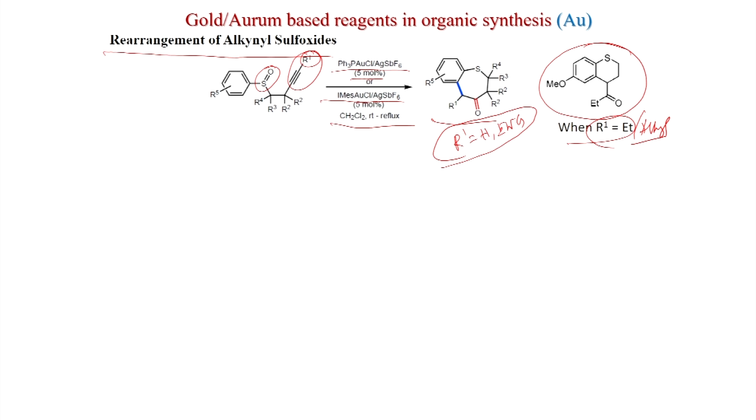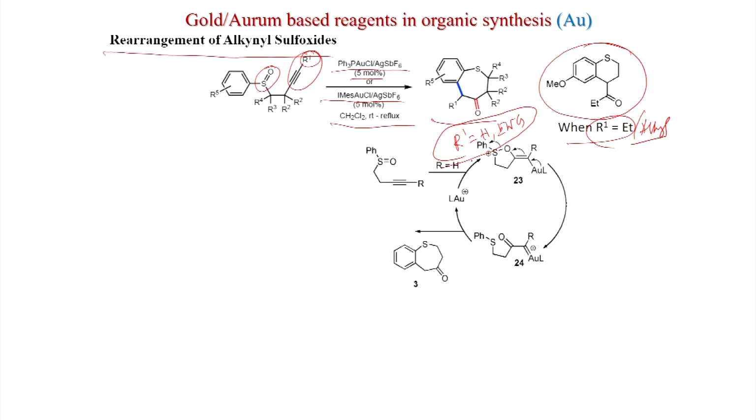So, what could be the mechanism? There are certain factors governing the formation of the 6- or 7-membered ring, so that we will see now. If R is equal to hydrogen, then this oxygen is attacking here. So, 5-exo-dig is happening here, and you get this 5-membered ring. And now, this double bond will go here, the double bond will make a carbonyl, and this will form.